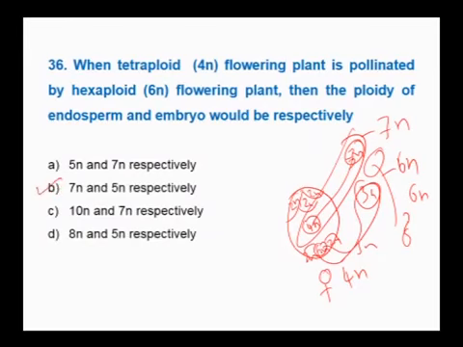Suppose you get confused and take this as 6N and this as 4N, then it will be 6 plus 2, 8N, and 4 plus 3, 7N. Therefore your answer will be wrong. So for the given question, the correct option is B. Next question.